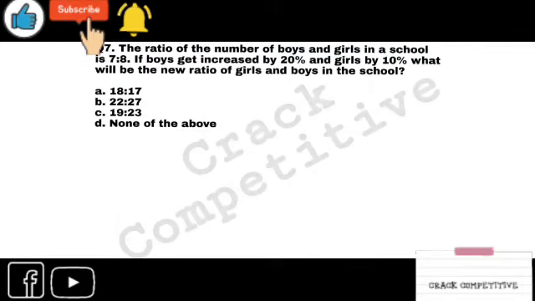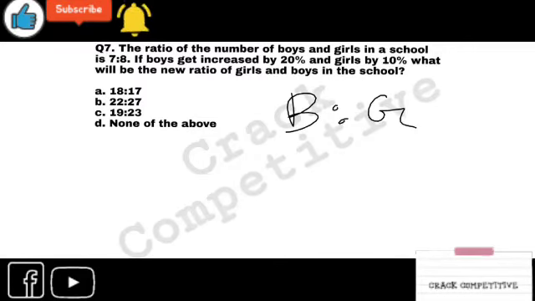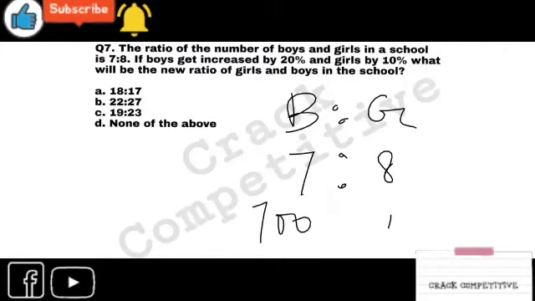This kind of question can be calculated in two ways. I am showing you only one way. First, look at this. Here, boys is to girls is 7 is to 8. You can assume 7 as 700 and 8 as 800. Whenever you see a figure that is increased or decreased by a percentage, just multiply the figures in the ratio with 100.